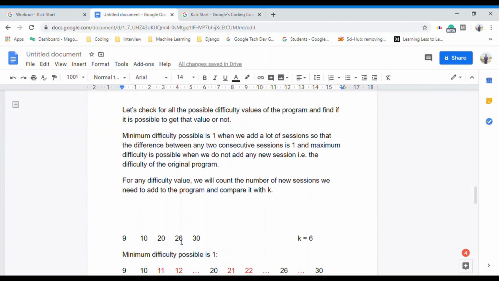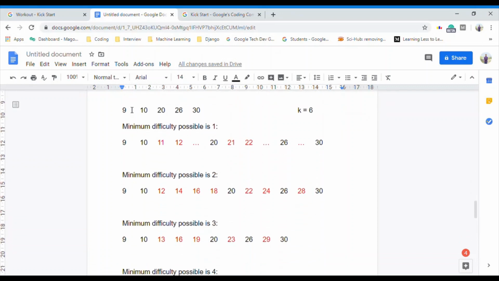Let me explain how. Okay, so let's check for all the possible difficulty values of the program and find if it is possible to get that value or not. Minimum difficulty possible is 1 when we add a lot of sessions so that the difference between any two consecutive sessions is 1, and maximum difficulty possible is when we do not add any new session, that is the difficulty of the original program. So we are going to traverse from 1 to the maximum difficulty possible when we do not add any additional session. Okay, so let's work with that previous example.